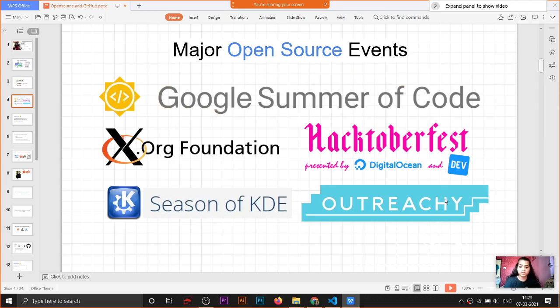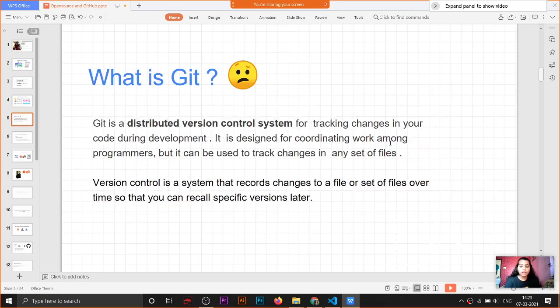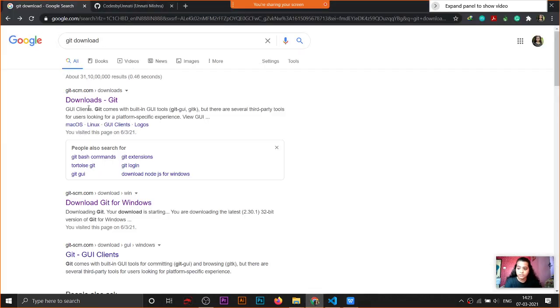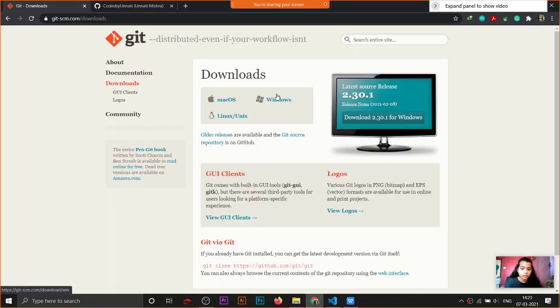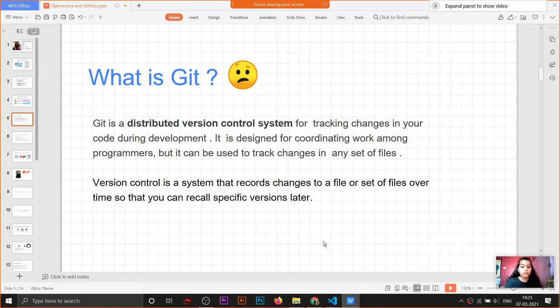These are some open source events like Google Summer of Code, Hacktoberfest, Outreachy, and etc. Now, as we are going to do hands-on on GitHub, I'll request you to go to this website, git-scm.com, and download the latest version of Git for Windows, because it is very useful for doing the hands-on session.